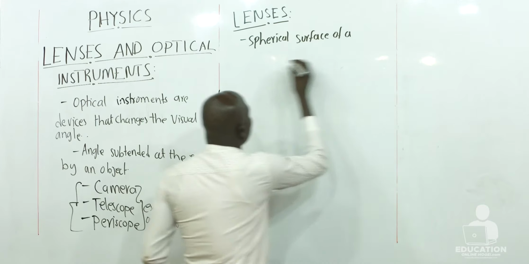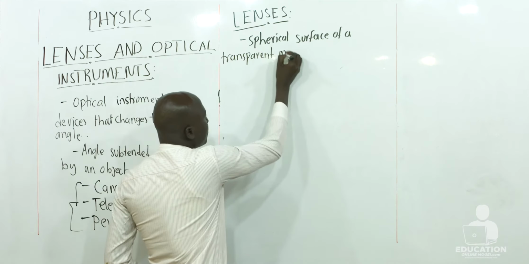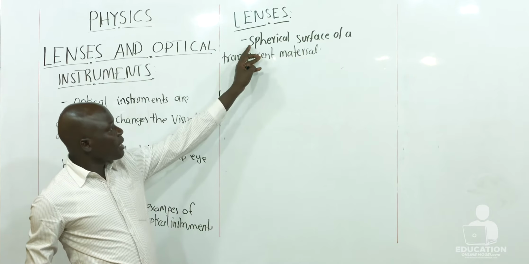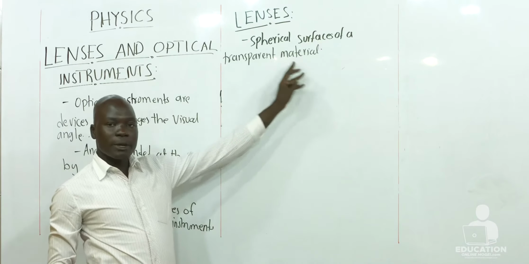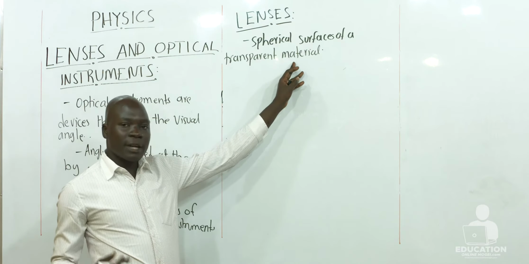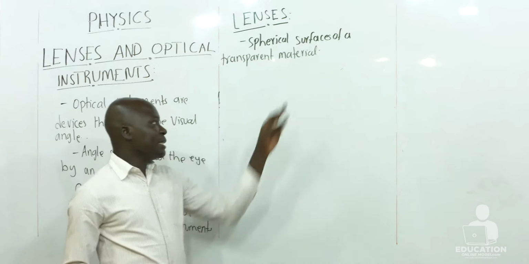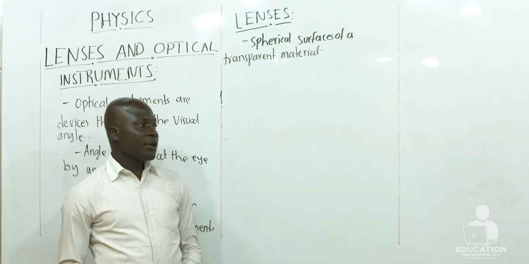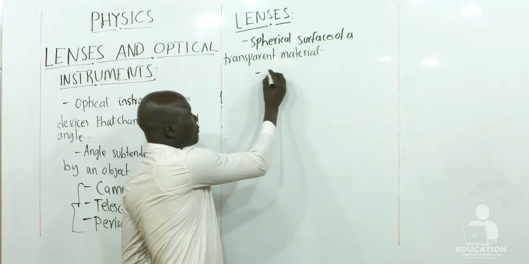So now, to define lenses, we say lenses are spherical surfaces of a transparent material. When we talk about the transparent material, we mean the material that allows light to pass through. So when a ray of light is incident on these surfaces, the light will be able to pass through the material.